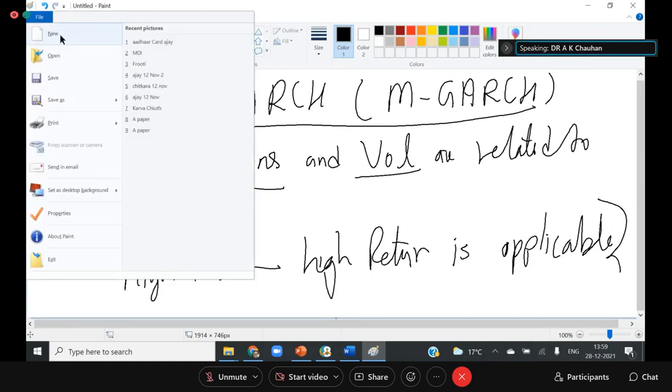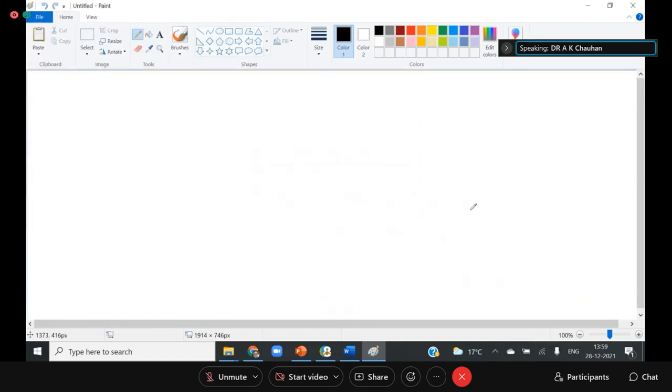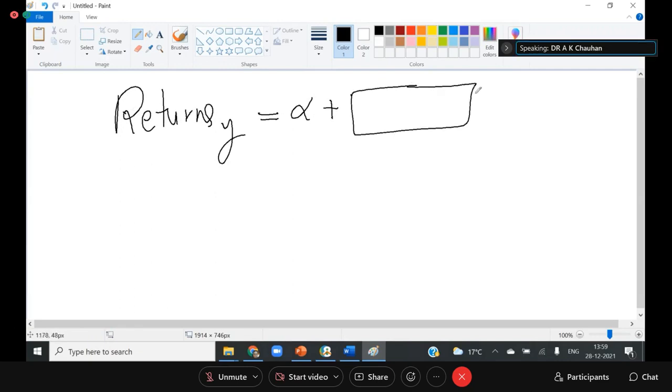Now what M-GARCH is doing is that the returns of the portfolio is equal to, now we are applying actually the forecasting model. In the forecasting model, we are adding one more term, that is sigma t square.